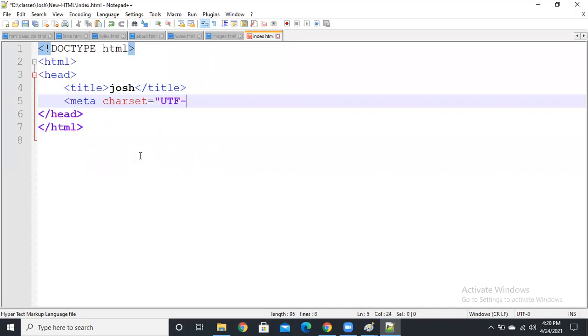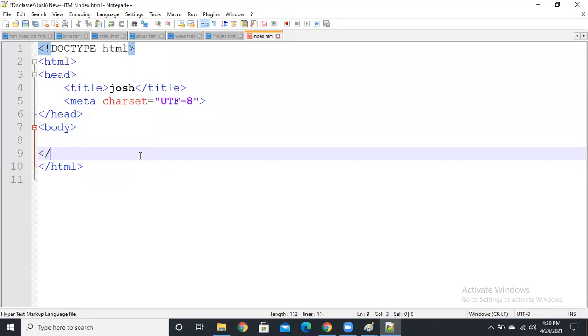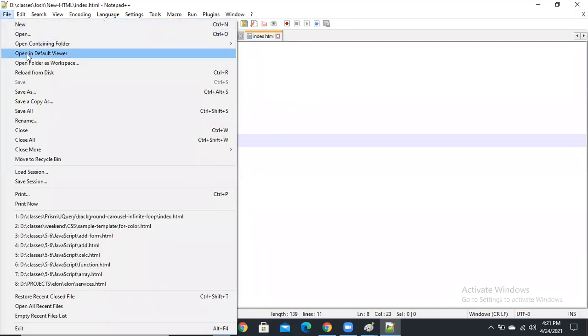It's UTF. Like this, you can save your file. Go to the file menu, just select open it. The default viewer, guys. The default viewer is Chrome. So open it like this. Just you get like this. This is your body. The body is the content, and the title is going to display in the title bar like this.